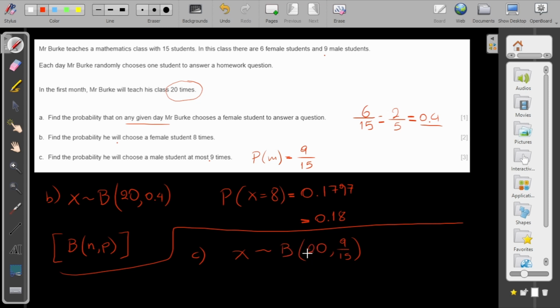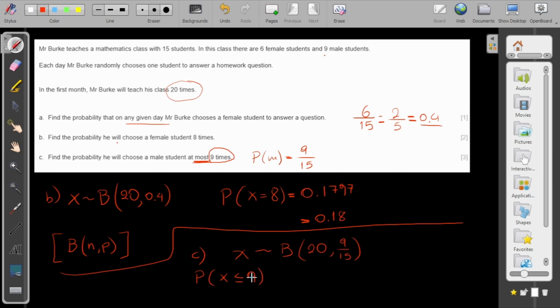So now be careful. The problem says find the probability that he will choose a male at most 9 times, and this at most means, in terms of probability, the probability of X being less than or equal to 9.